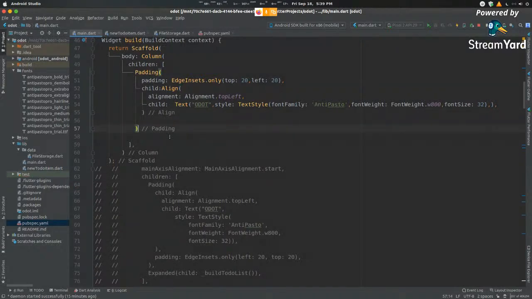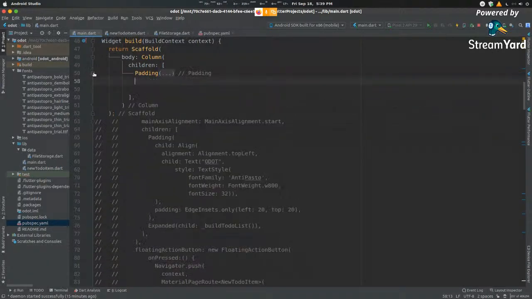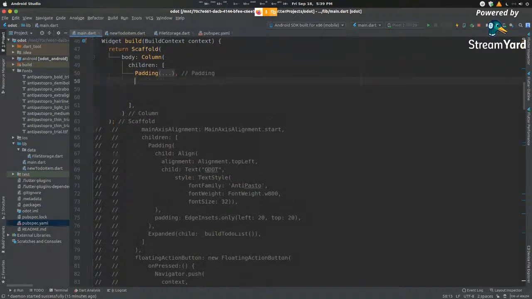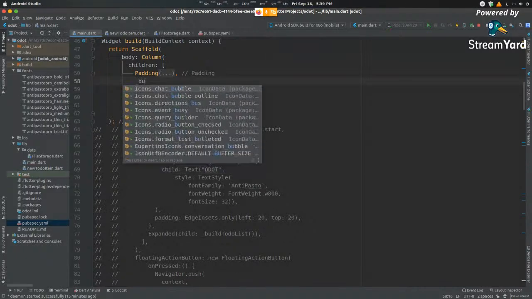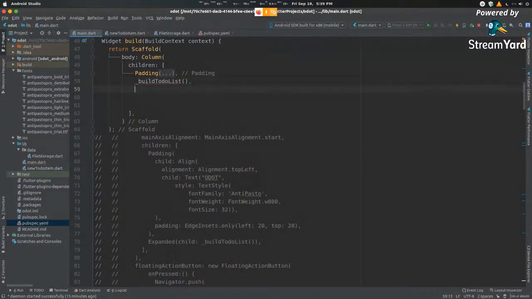let's head out into the padding object. As you can see, this is a nested structure. This padding object here holds this entire component. And so we need another child that holds the list that we are creating, the to-do list that we are creating. So let's put a comma here, and let's make it a temporary function that goes by the name build to-do list. This to-do list is something that we will be building very soon.